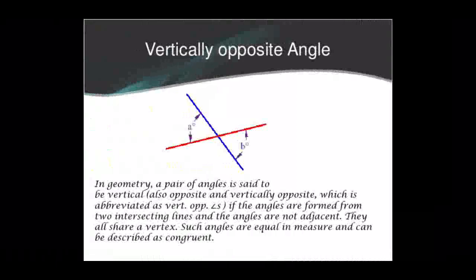What are adjacent angles? Adjacent angles mean two angles have one common vertex and one common side. Here you can see both angles meet at one common vertex in the middle, but they have no common side. In the A degree angle, you can see two different lines, and in the B degree also two different lines. It has no common side, so they are not adjacent. That type of angles are known as vertically opposite angles.